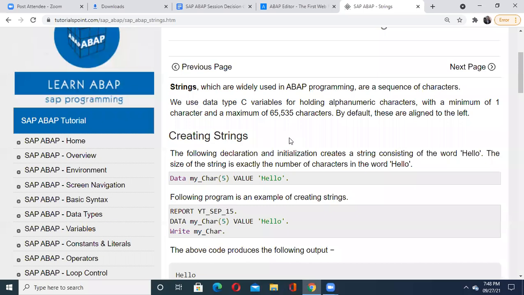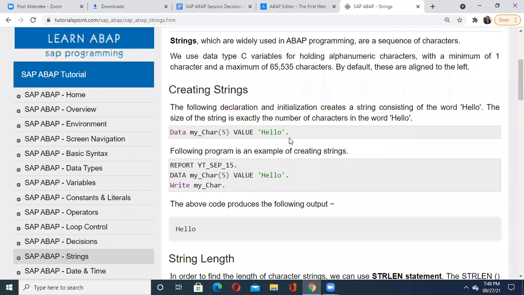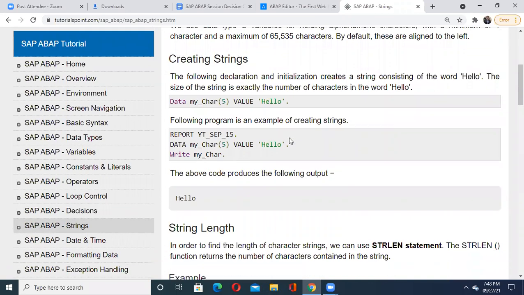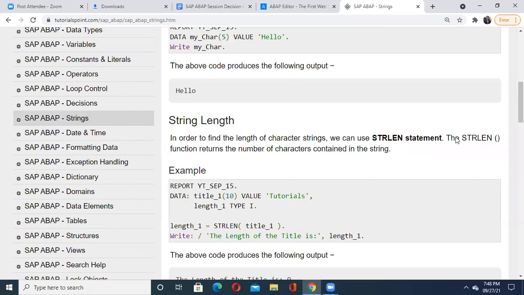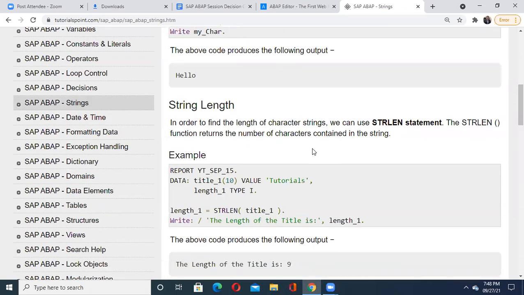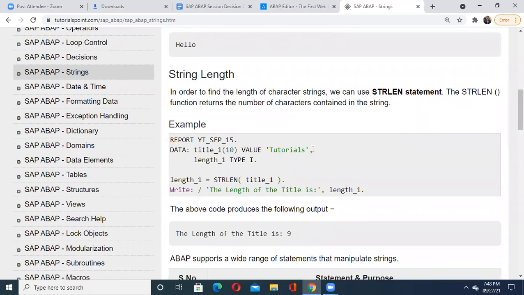Then they have shown how to create the string, how to declare it, and how to use it. Then how to calculate the string length, just like the strlen function we discussed in our C programming. In the same way, this predefined function is available for ABAP also. So it's very easy. When calculating the string length, you have to understand the string length is always an integer value. That's why in this code, they have taken title1 with the value tutorial.